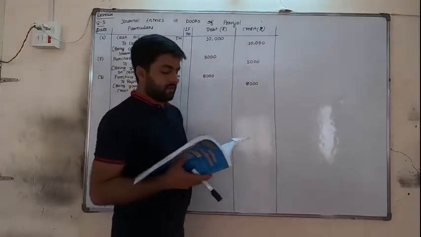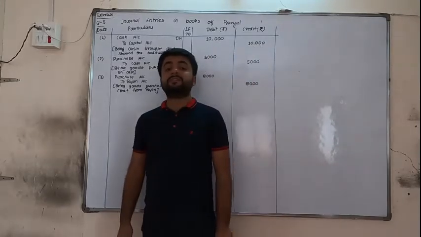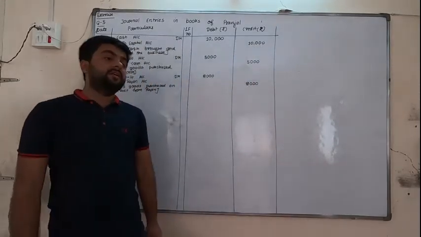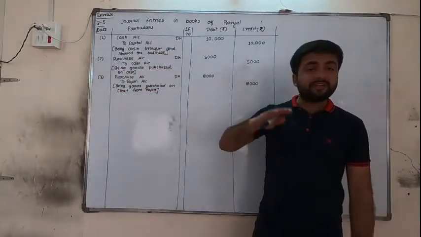Okay. Number 4. Goods of 2,000 given for donation. Now these are the other transactions. We are giving the goods. Goods are going out for other purposes.